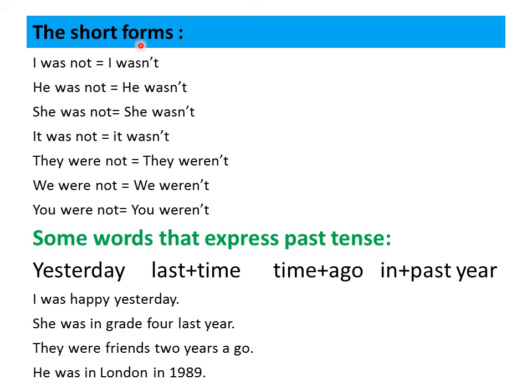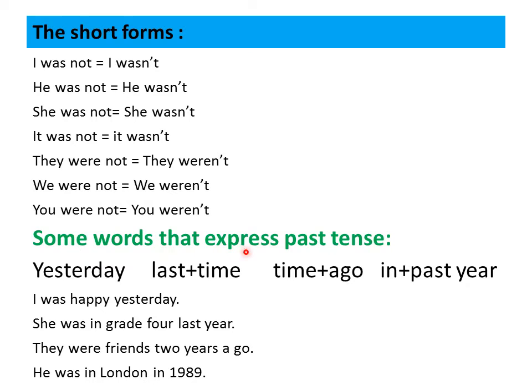Here we have the short forms or the contraction forms. I was not, I wasn't. He was not, he wasn't. She was not, she wasn't. It was not, it wasn't. They were not, they weren't. We were not, we weren't. You were not, you weren't.